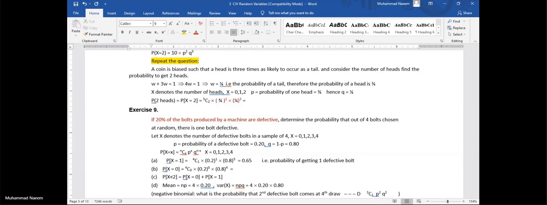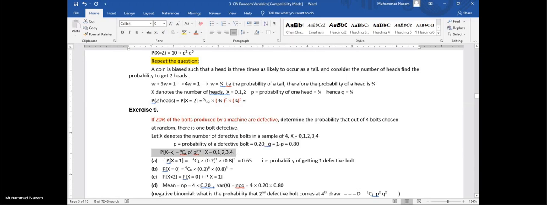Let me find this probability. So first of all, define your variable denoting the number of defective parts, its range, and probability p. P is the probability for one defective, which is given as 20%, that is 0.20. So q is 0.80.